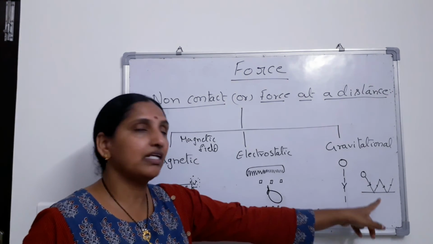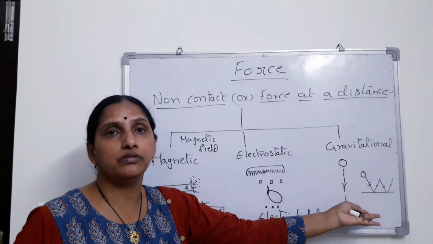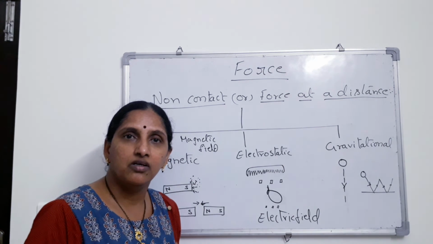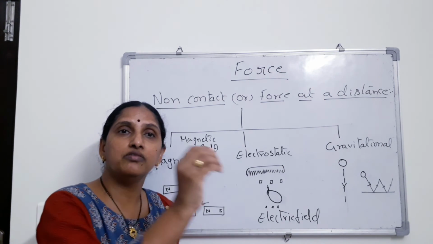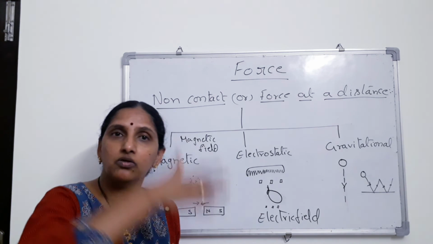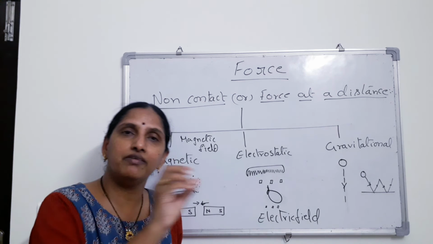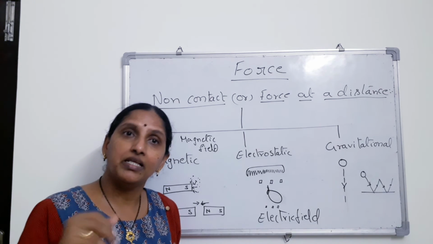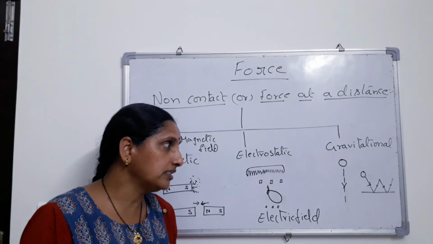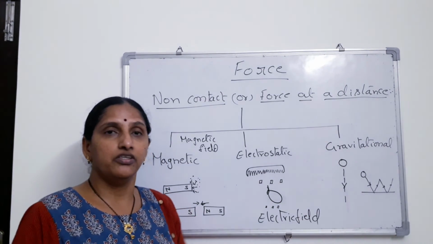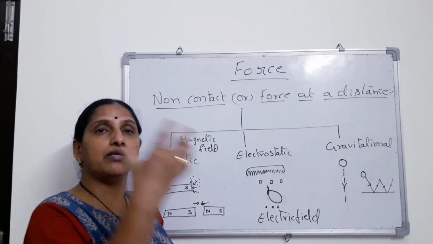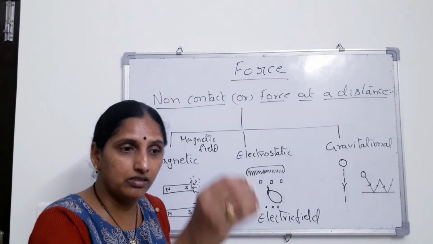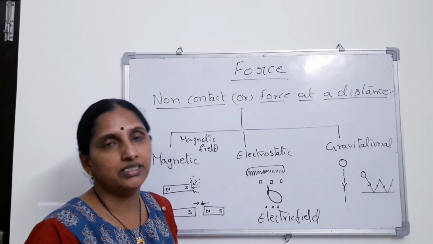Okay, in the later classes, when you go deep into the subject in IIT foundation classes, you will see that there is a law proposed by Newton, called Newton's law of universal gravitation. Universal means in the whole universe, between any two bodies, there will be a force of attraction. Definitely there will be a force of attraction between two bodies. That you are going to learn in the later classes. But here, though earth is so huge, you can't bring another body which can have the same amount of gravitational force here on the surface of the earth. Thus, what is happening? All the bodies tend to move towards the center of earth.